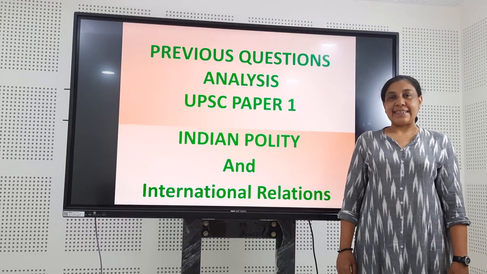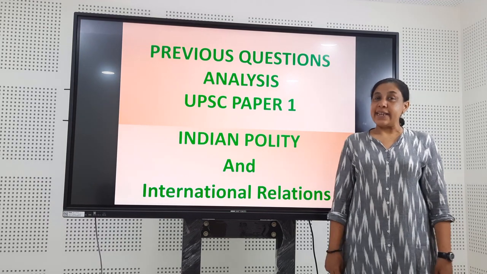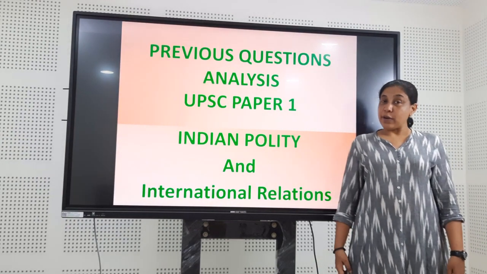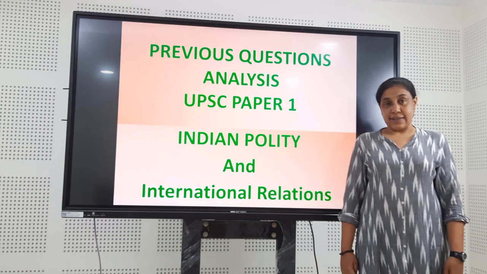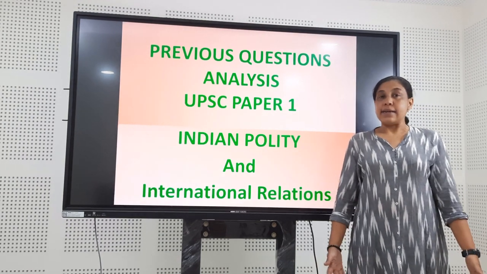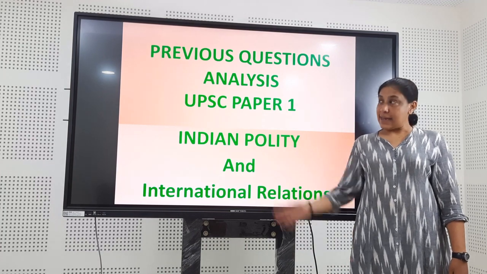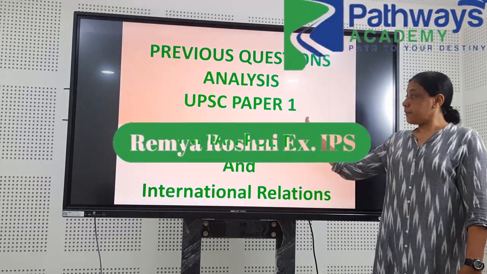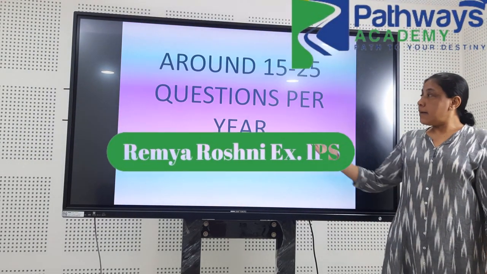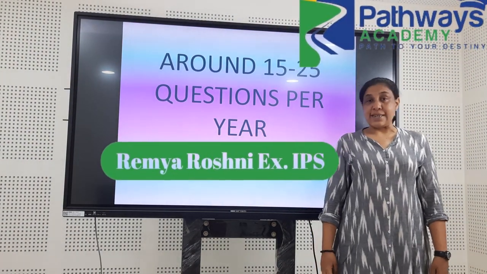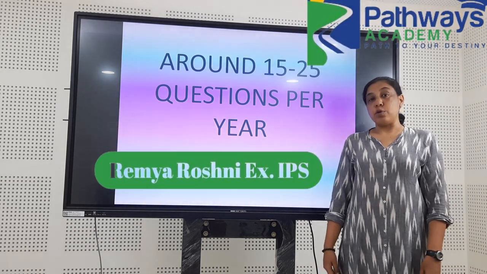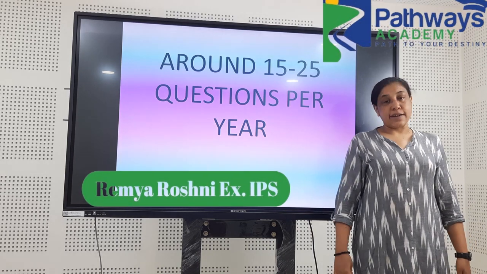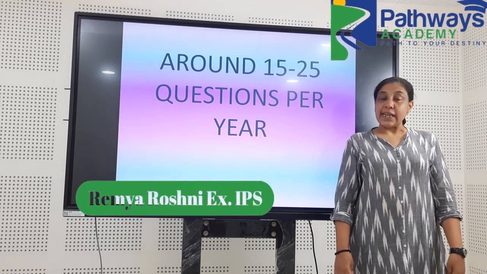Today, let's check the questions from Indian polity as well as international relations. As you know, this is an important component in civil service general studies papers. The main paper 2 is entirely on this area, and Prelim also we get a lot of questions. Around 15 to 25 questions are there from both this part put together. So, we should start with the international relations part first, then we will move on to the Indian polity part.